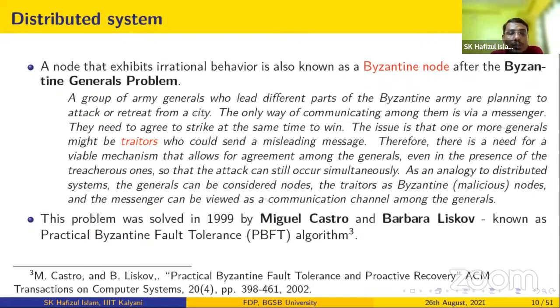And this problem was solved in 1999 by Miguel Castro and Barbara Liskov. This algorithm is popularly known as practical Byzantine fault tolerance. It tells how to reach a common decision in the presence of honest nodes, faulty nodes, and Byzantine nodes. So this is one of the important consensus protocols used in blockchain technology.